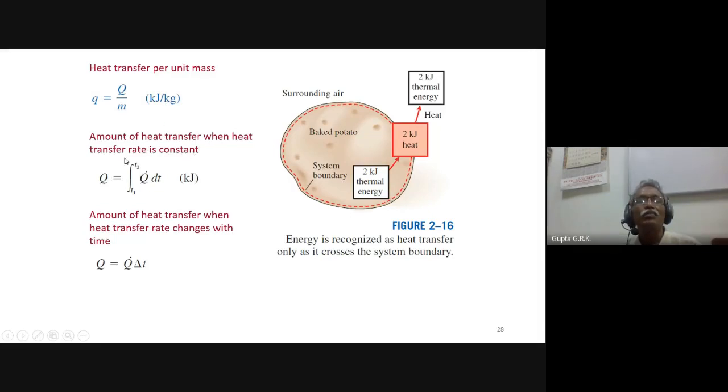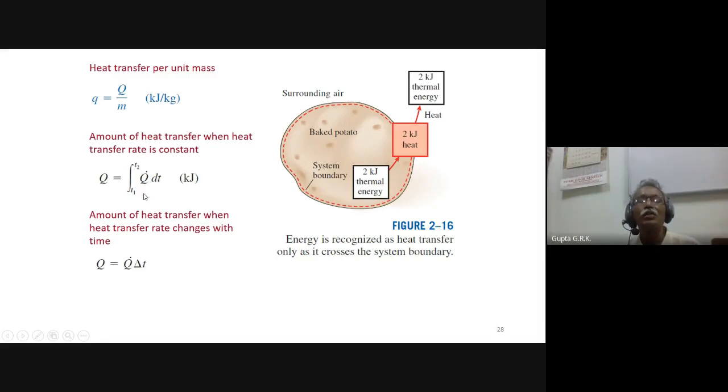And if the rate of heat transfer q dot is constant, then the integral of q dot dt is the heat transfer, from T1 to T2. So much rate of heat transfer, so many joules per second, into the number of seconds dt, gives the total heat transfer. This is watts and seconds; watts into seconds is joules. So we will get joules.